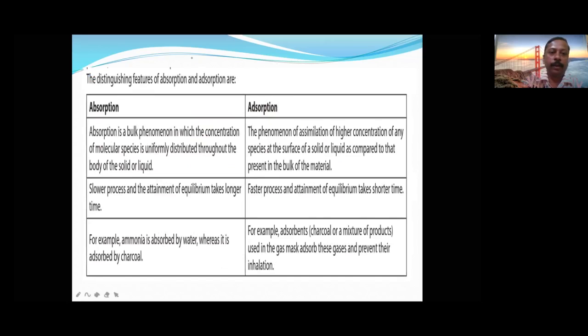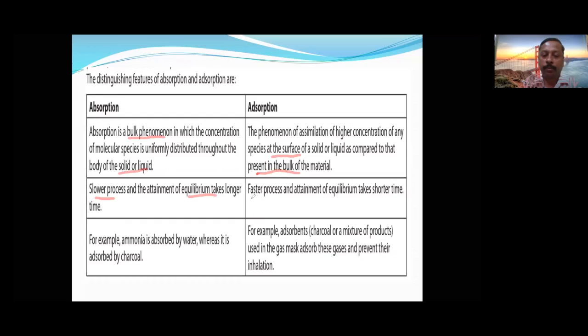These are the differences between adsorption and absorption. Absorption is a bulk phenomenon, that means it takes place inside, below the surface. Whereas in adsorption there is a higher concentration on the surface. Here it is solid or liquid, and it is also solid or liquid only. Next, absorption is a slower process and attainment of equilibrium takes longer time.